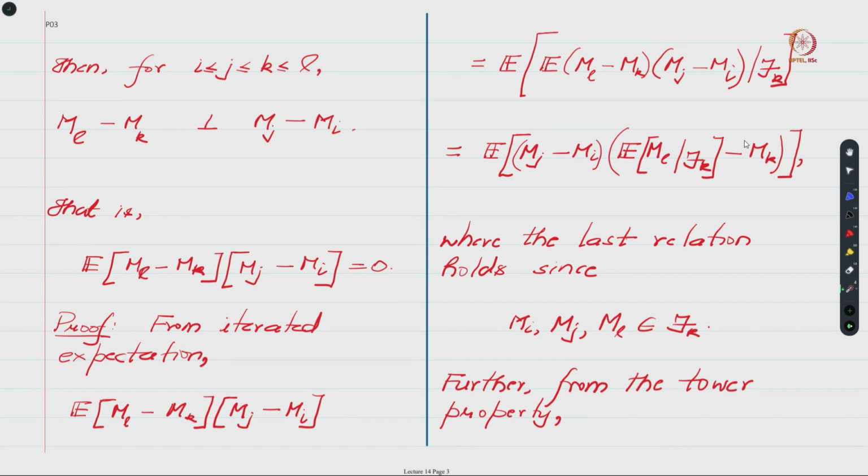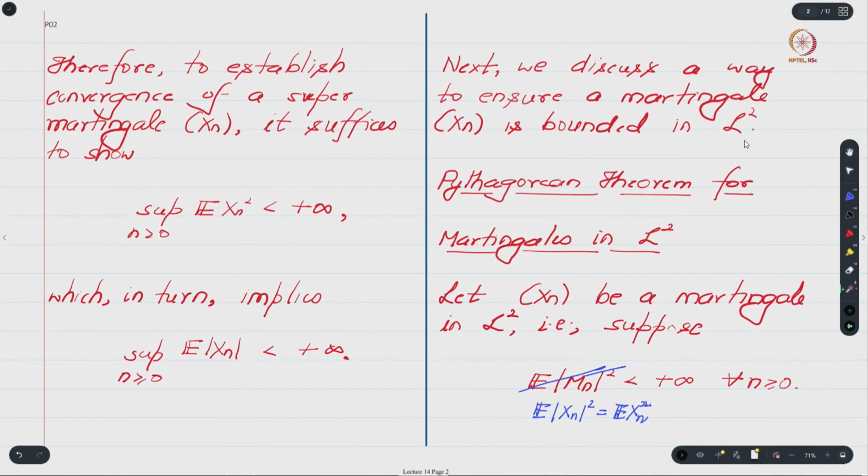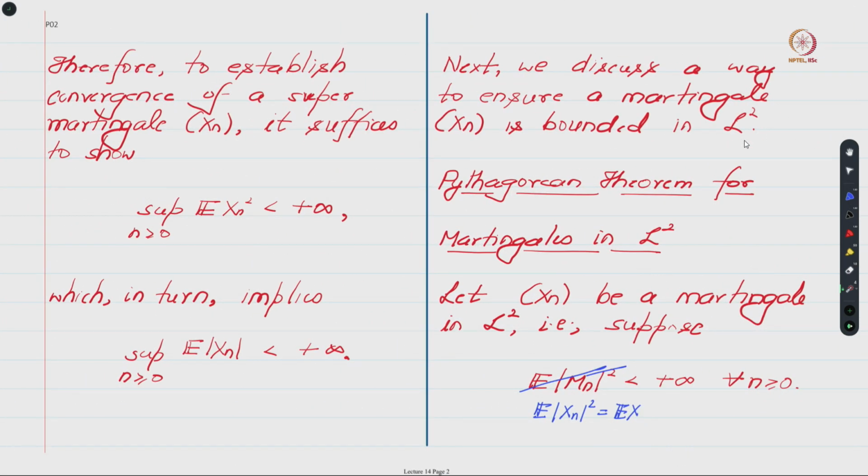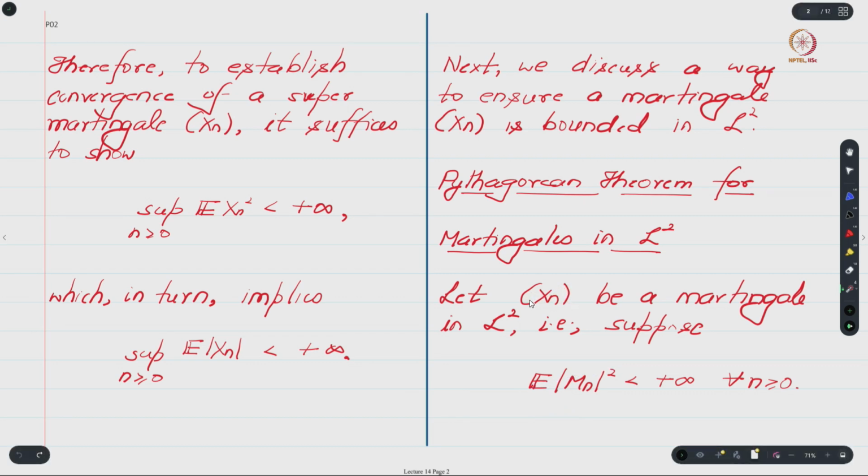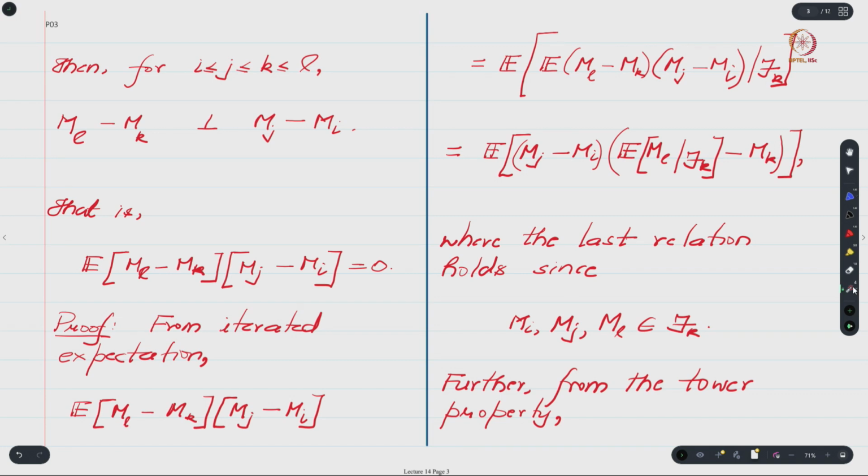In this whole discussion I will not keep changing the notation, so let me just change all of this to M itself, so that there is no confusion. So this should be Mn.